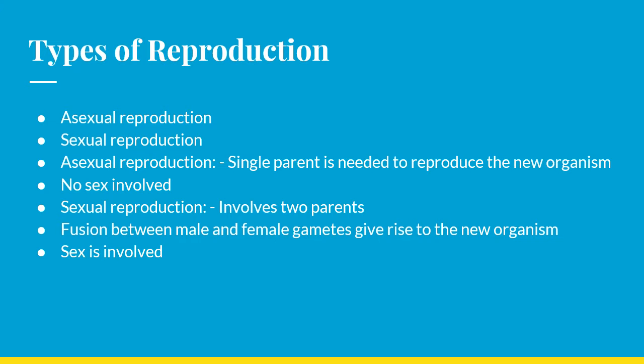That is, a single parent is needed to reproduce the new organisms, where sex is not involved. Next comes sexual reproduction, which involves two parents, where fusion between male and female gametes gives rise to the new organisms. Here, sex is involved.